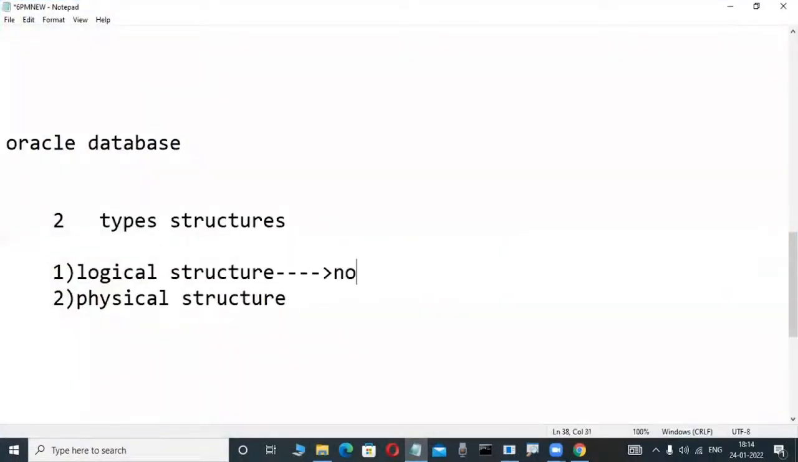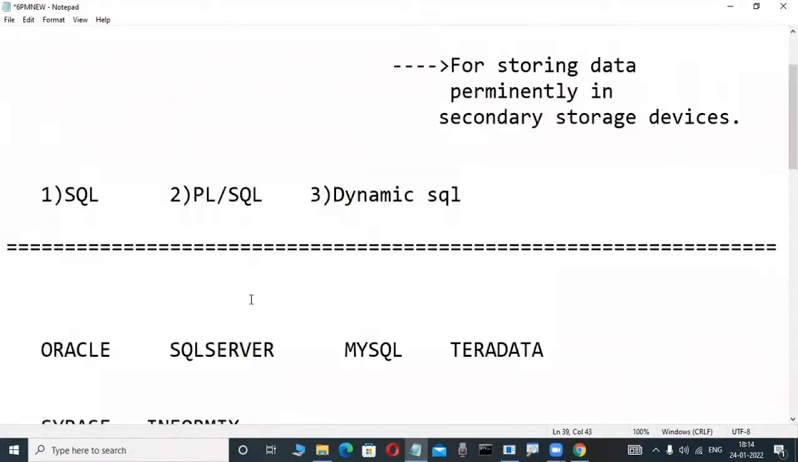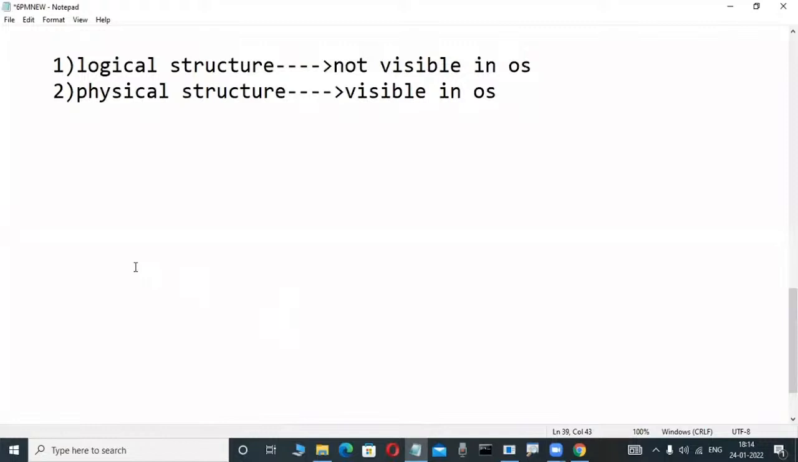in the operating system, visible in the OS, is called a logical structure. A physical structure means whenever we install Oracle, SQL Server, DB2, these softwares, automatically physical files are created, as I told in previous classes. That's why a structure which is visible in the operating system is also called a physical structure. These are the things I told in the previous class. Don't worry.